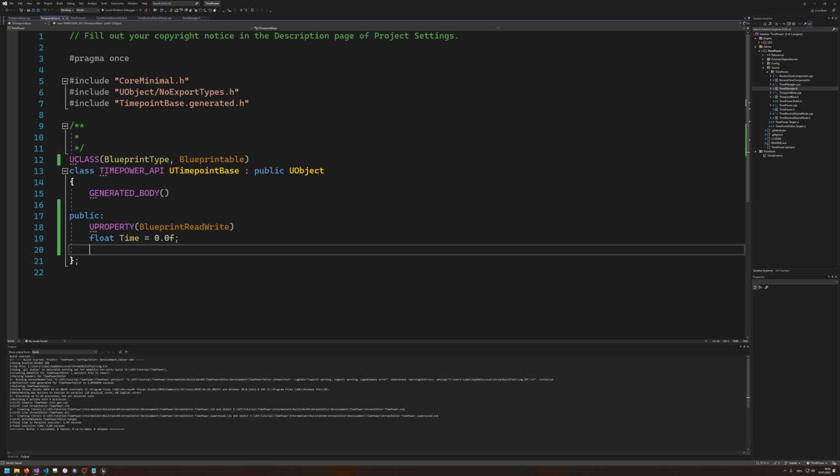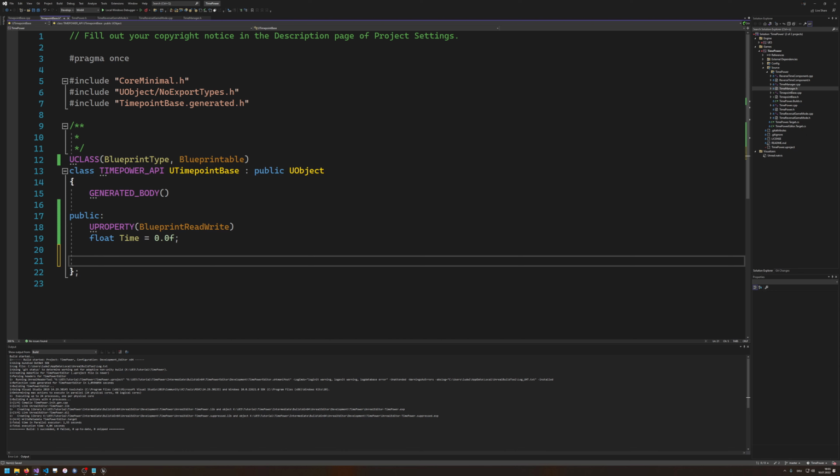Okay. First thing done. Now the interesting part comes. Now we want to implement our virtual method. And this works a hell of a lot different in blueprints than in plain C++. Before we get into the details, let's just create a very basic signature. Alright, so interpolating between two time points. How does interpolating work? One time point, another time point, final time point. So input, 2 time points, output, 1 time point.